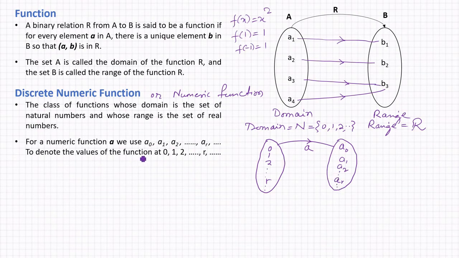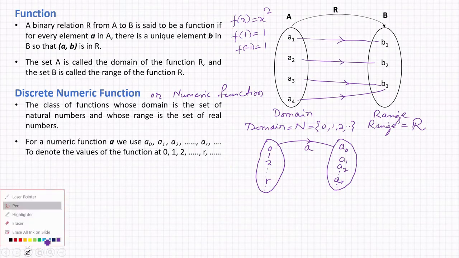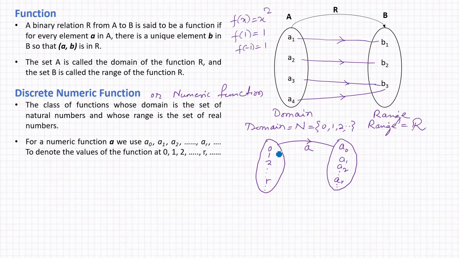Then the value of the function at 0 is a0, the value of the function at 1 is a1, at 2 is a2 and so on. So this is the meaning of this particular point.